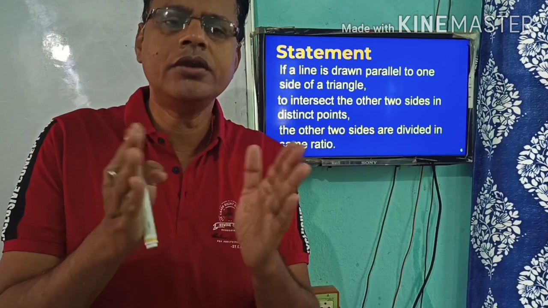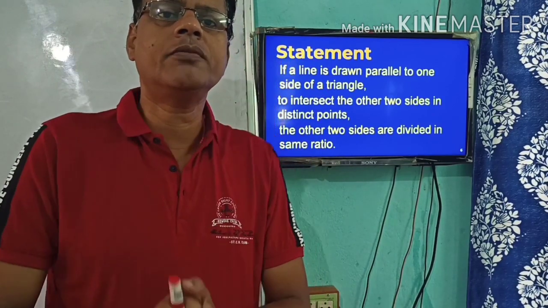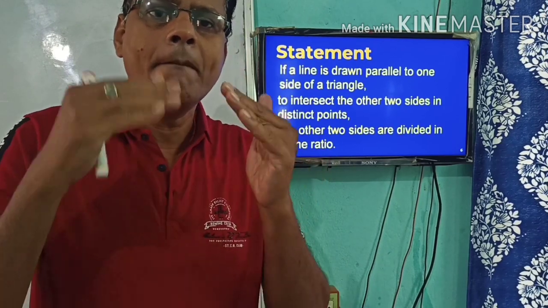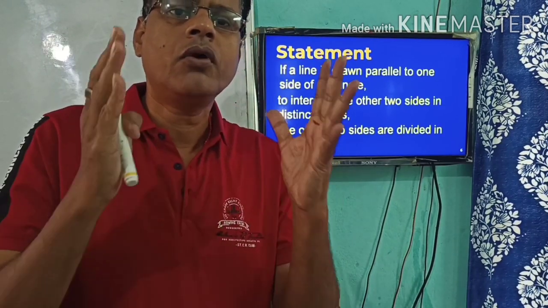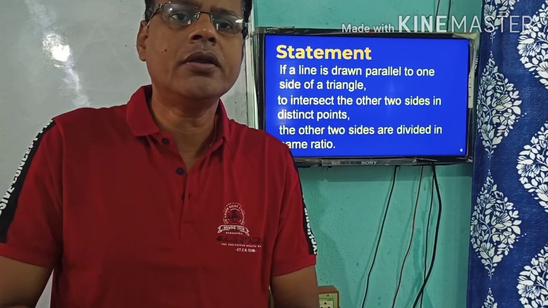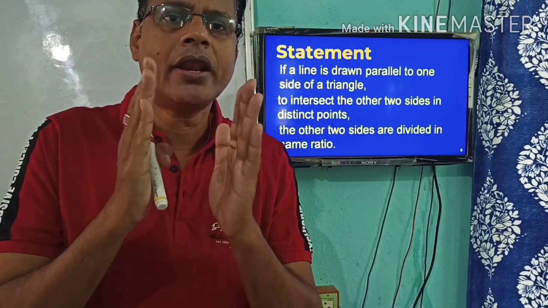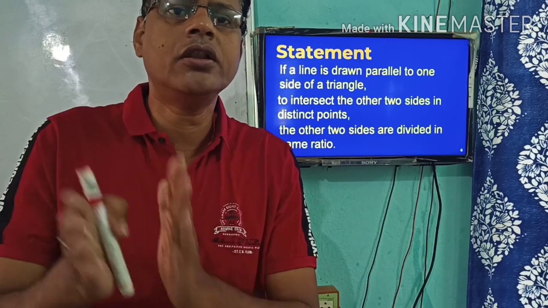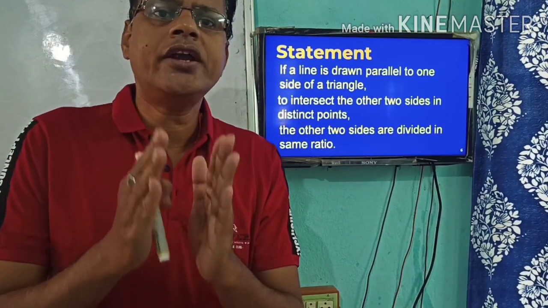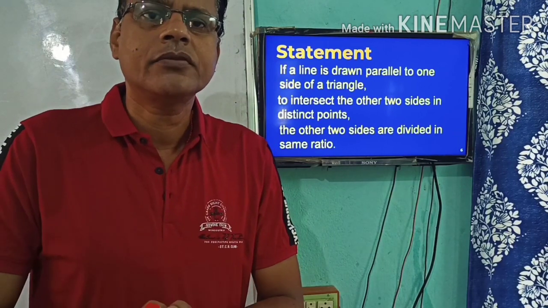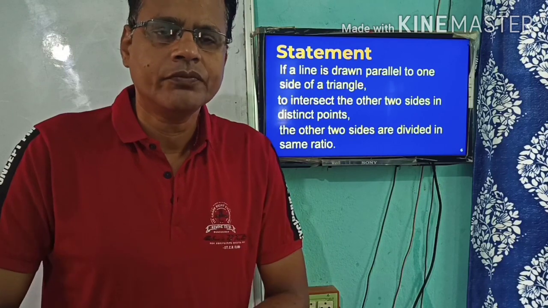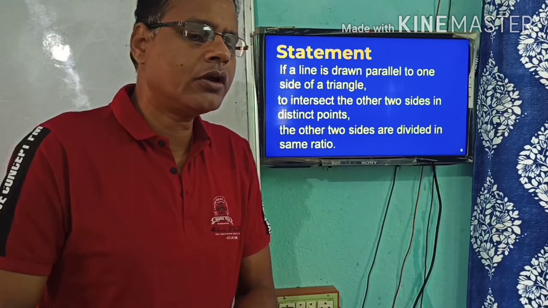In this way, if you remember the statement of the theorem, it will easily make a platform for your understanding. So listen, this is how you remember it: if a line is drawn parallel to one side of a triangle to intersect the other two sides in distinct points, then the sides are divided in the same ratio. This is the statement of the theorem.